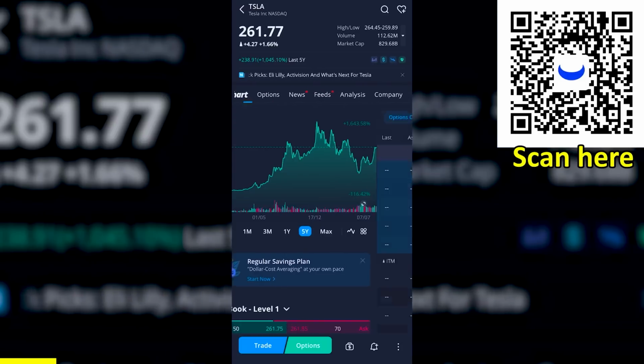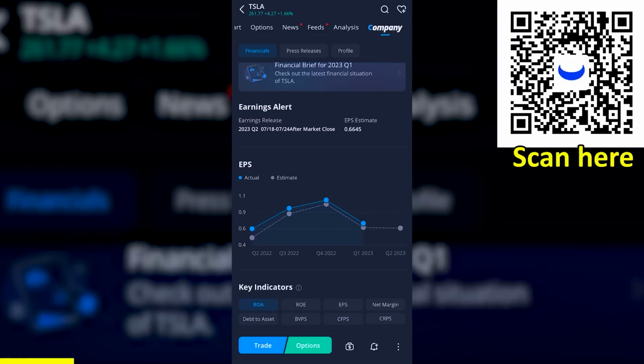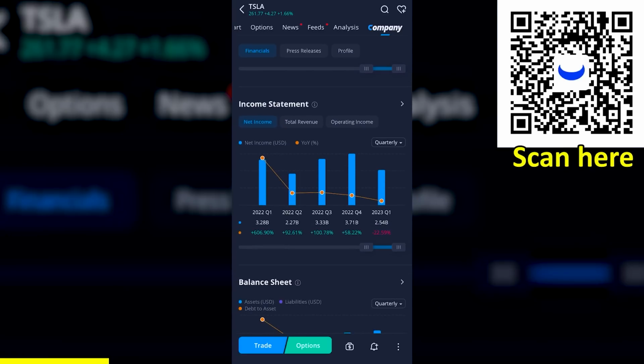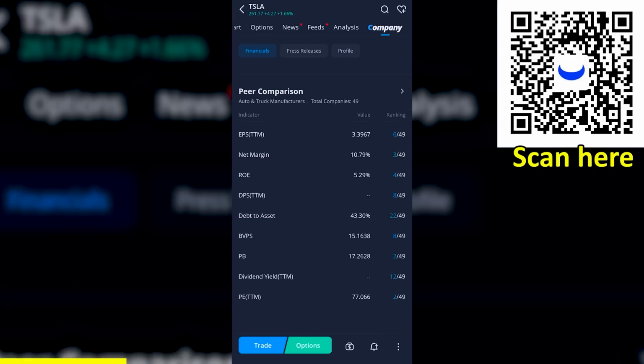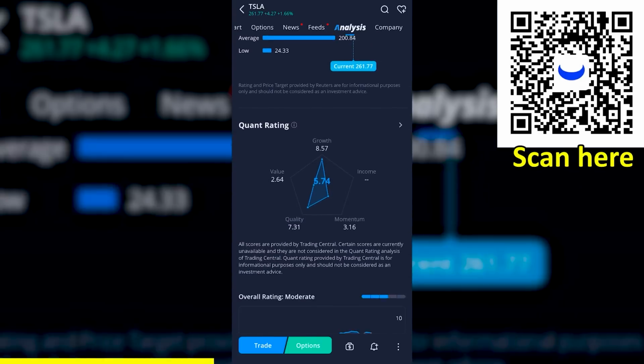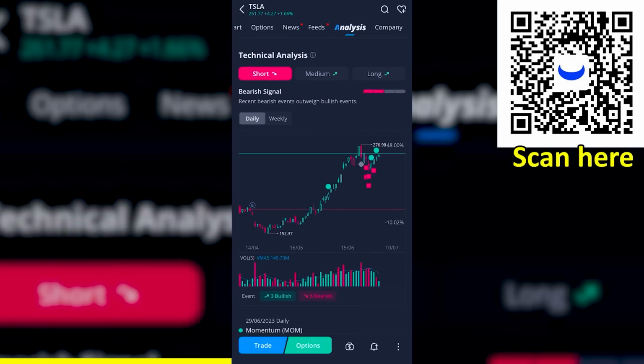If you head over to the Company tab, you will find a financial brief for the latest quarter, key indicators, some quick summaries of the financial statements, and a peer comparison. And on the Analysis tab, you will find what do analysts think about the stock. Is it a buy or is it a sell? What's their price target and quant rating? There's even technical analysis if you are into trading.